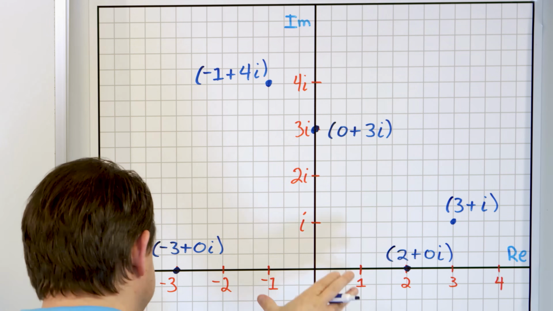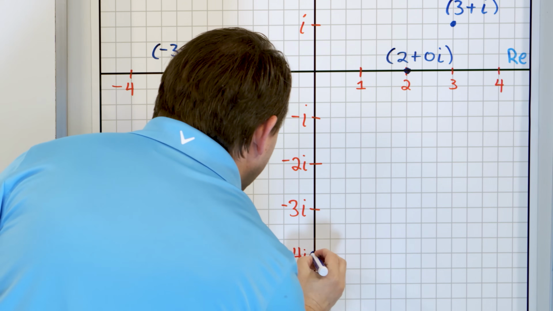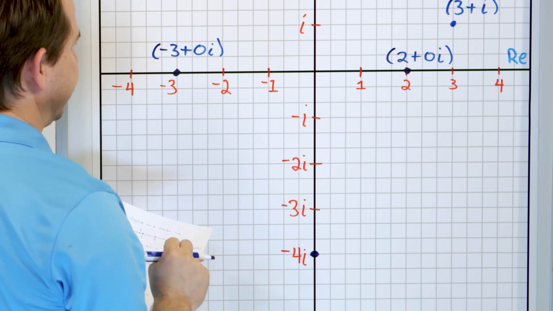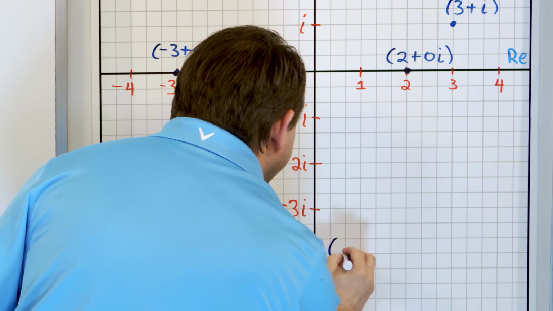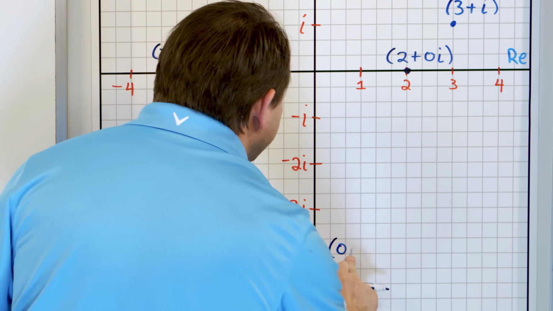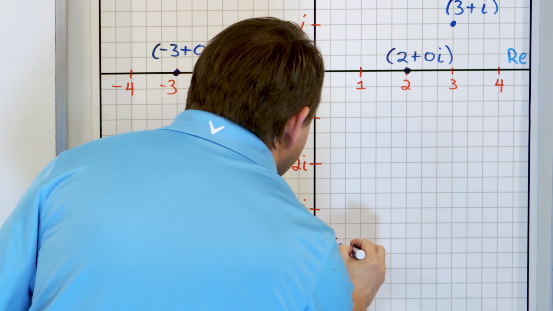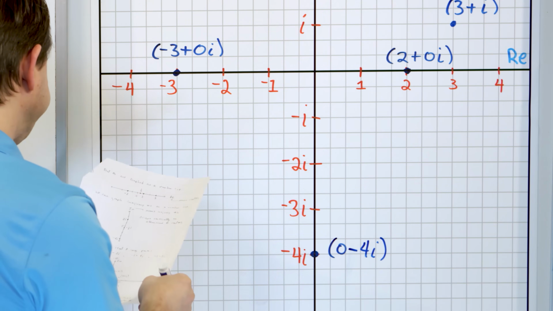Now let's go and plot some down here and see what they look like. What if we go way down here and put a point down here? What does that point signify down there? Well, the real part is nothing, and the imaginary part is -4, so it's 0 plus a -4, but really you want to write it as 0 minus 4i. You would write it as 0 minus 4i.